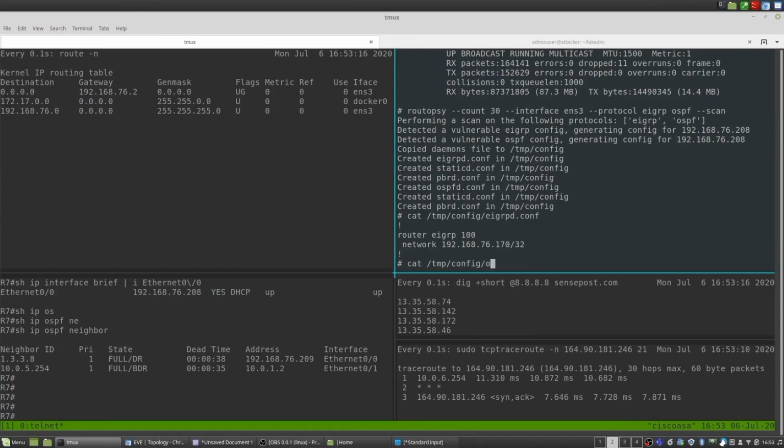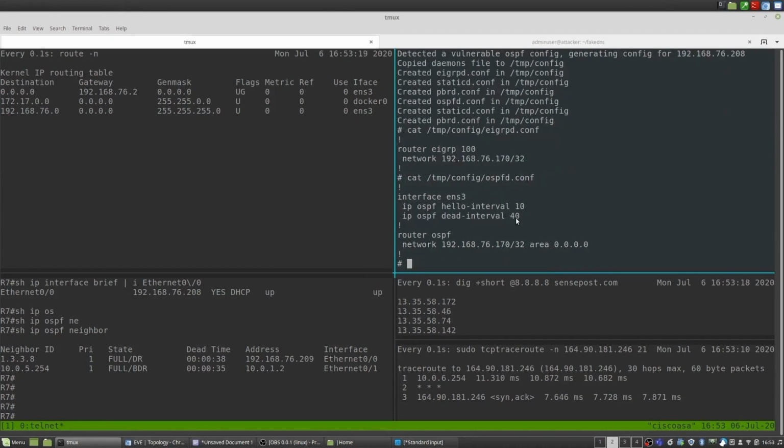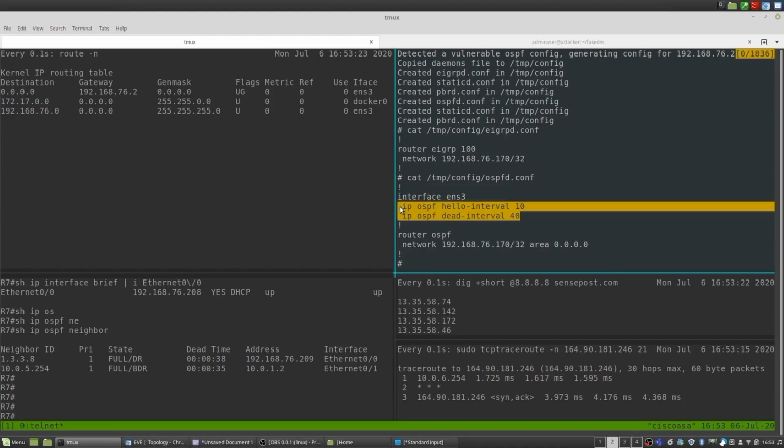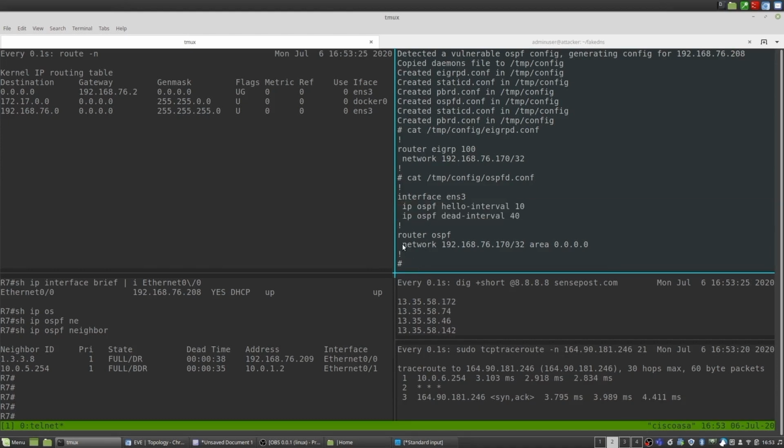Let's look at the OSPF configuration as well. It's a little bit more to take note of, but it's also pretty similar. You can take note that we've parsed the hello interval and the dead interval from the vulnerable packets, and we've included that into our config template. Again, our network statement includes our IP address. To reiterate, it's ensuring that we're only sending these hello packets out of this one interface, and you can see that we've also parsed the area ID from the PCAP and included that into the template.